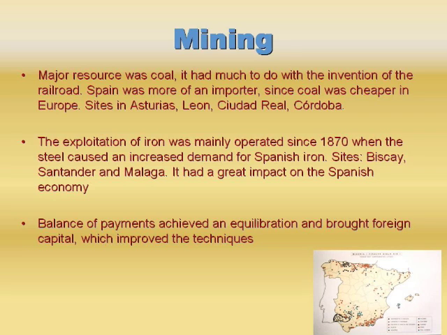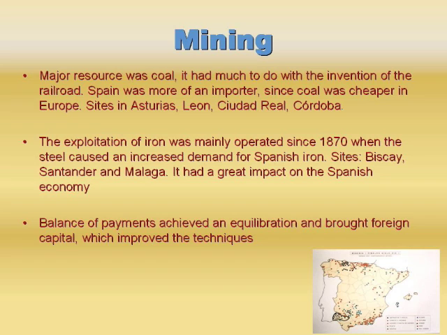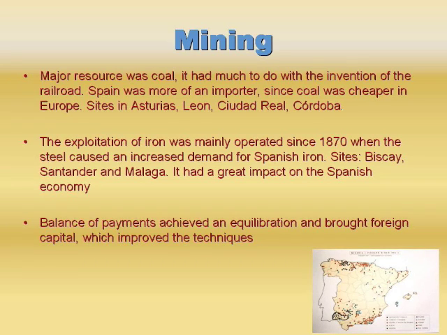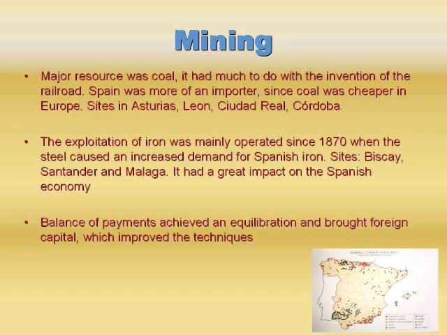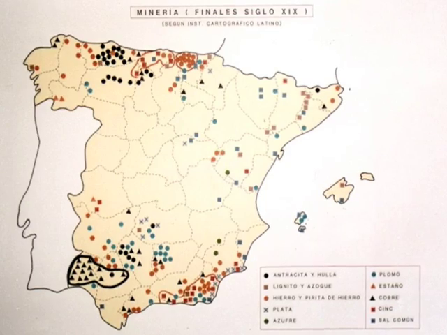The exploitation of iron was mainly operated since 1870, when the steel caused an increased demand for Spanish iron. Sites: Biscay, Santander, and Malaga. It had a great impact on the Spanish economy. Balance of payments achieved an equilibration and brought foreign capital, which improved the techniques. This is a map of different mining sites in Spain.